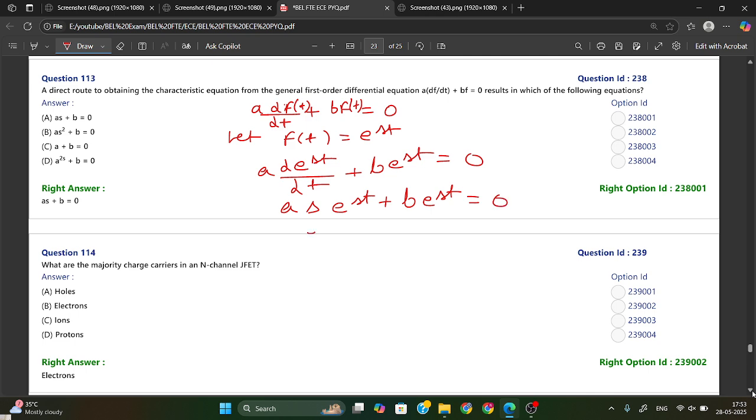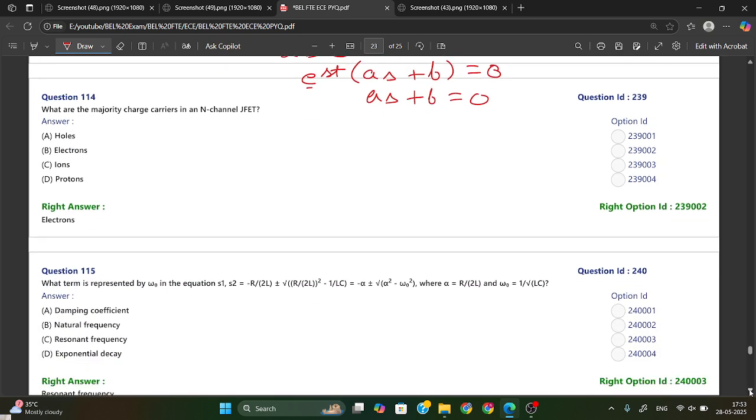Now from here you can take common e^st, then a s plus b equal to 0. So as plus b is equal to 0. Your answer will be as plus b equal to 0. Option A is your right answer.